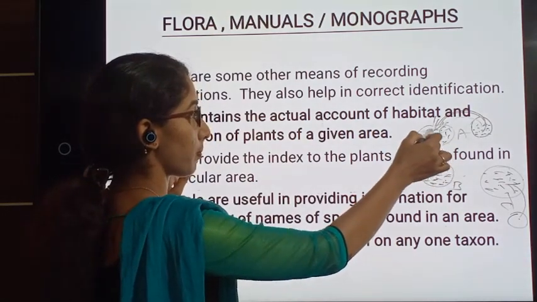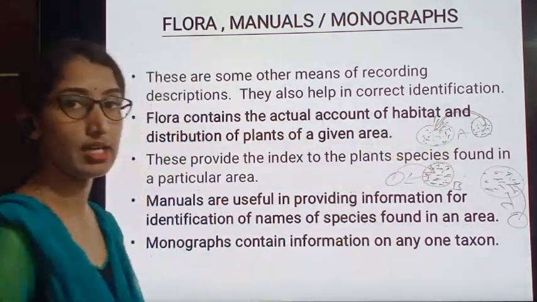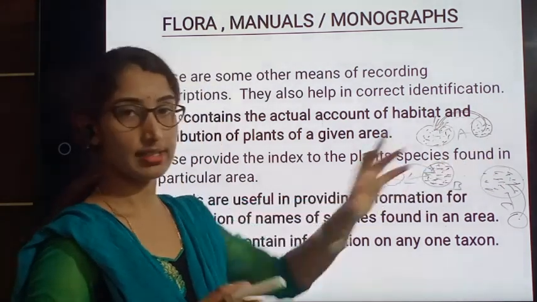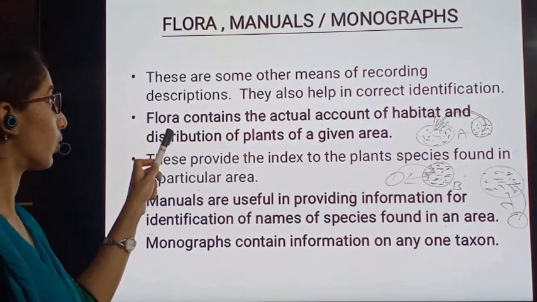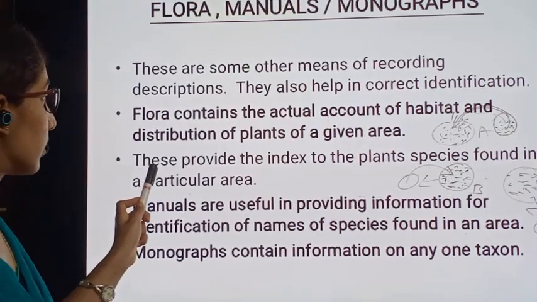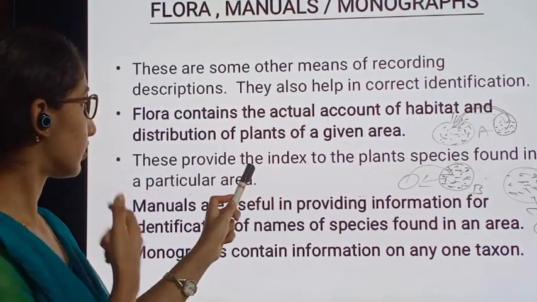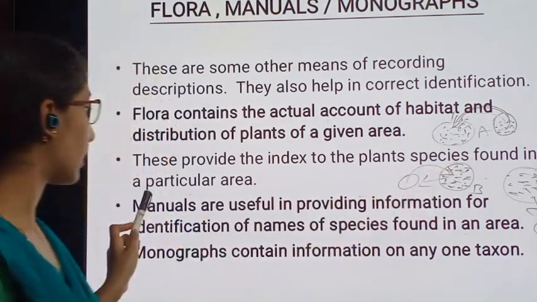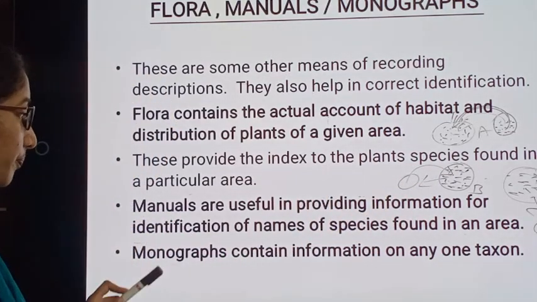The distribution of the plants in a given area will be accounted in the book, and that we call flora. These provide the index to the plant species found in a particular area.